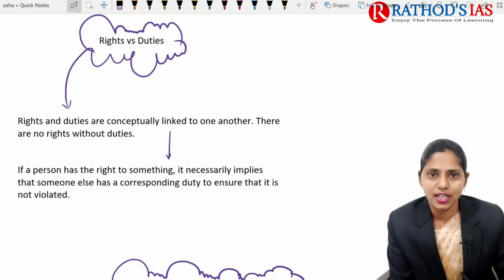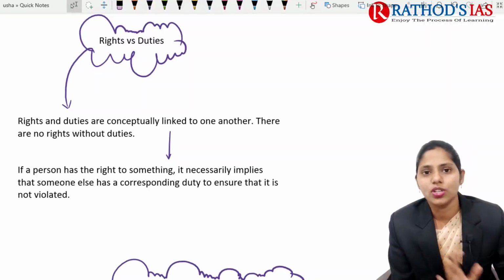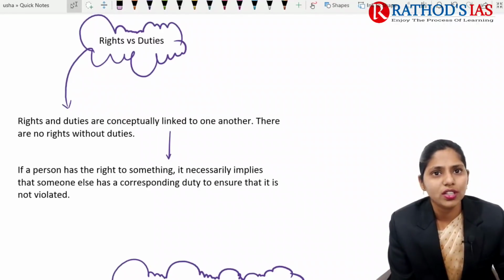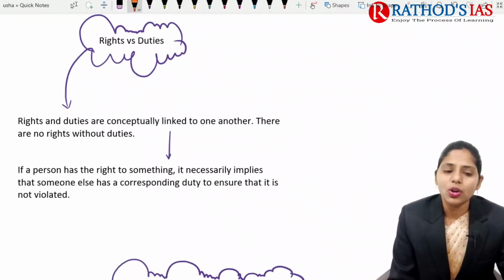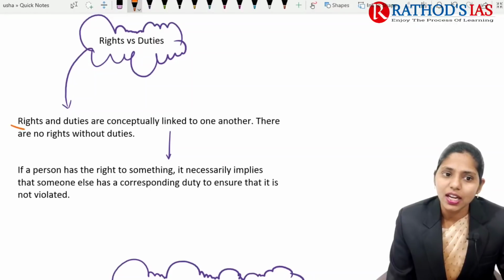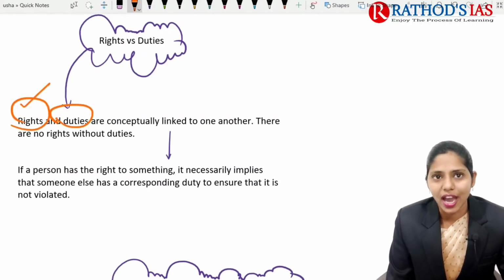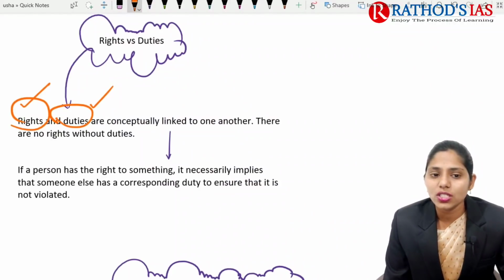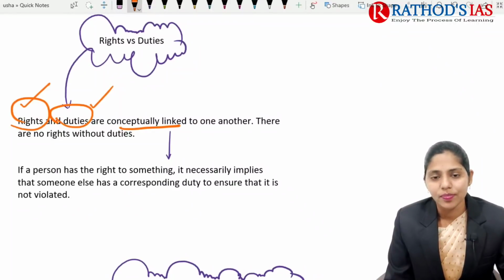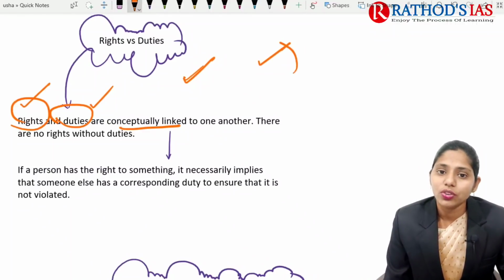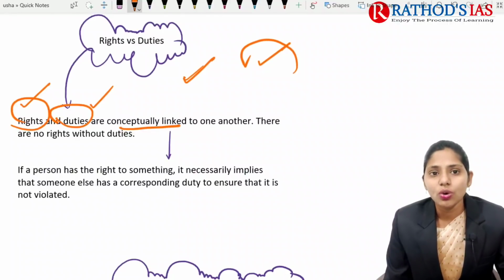The author says that rights are there and duties are there. What are these rights and what are these duties? We are going to discuss that. Please wait for two to three minutes. The author mainly says that we have rights and we have duties, and they are conceptually linked to one another. We can't impose rights without duties, and we can't expect duties from citizens without providing them rights. There are no rights without duties, and no duties without rights. These are linked with one another.